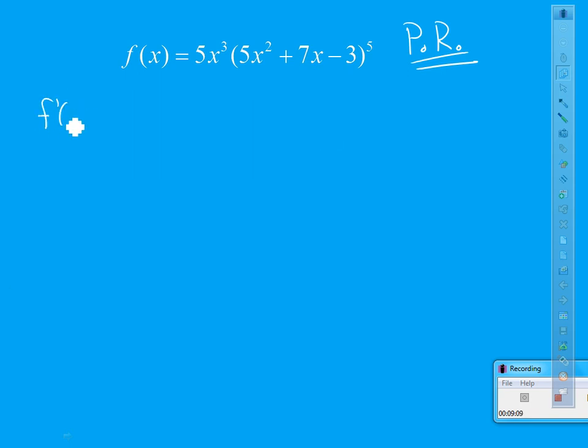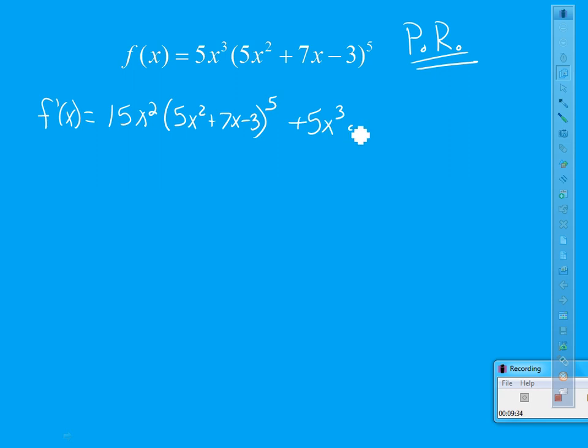Let's go f prime of x equal the derivative of the first, 15x squared, times the second, 5x squared plus 7x minus 3 to the fifth, plus the first, 5x cubed, times the derivative of the second.